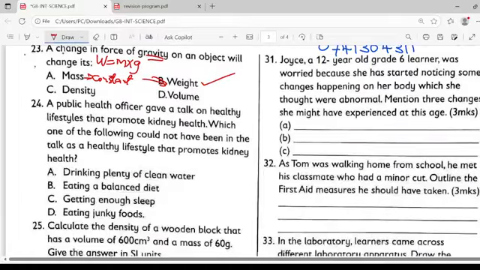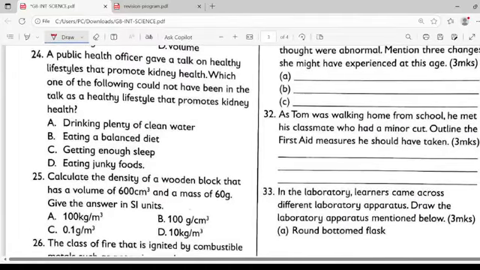Let's have a look at question 24. A public health officer gave a talk on healthy lifestyles that promote kidney health. Which one of the following could not have been in the talk?